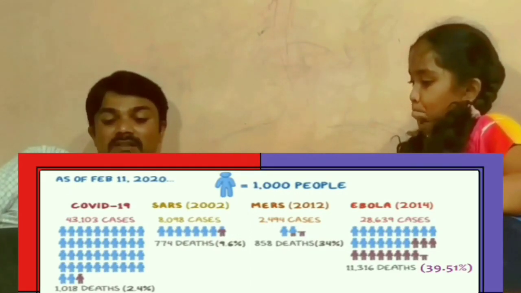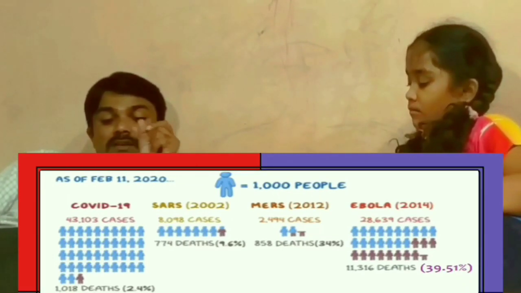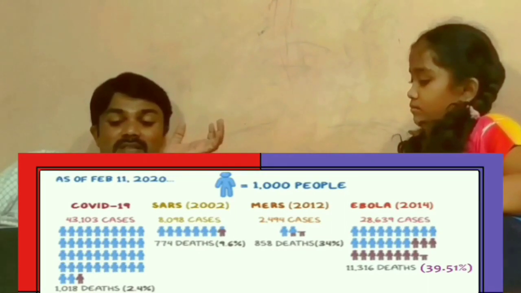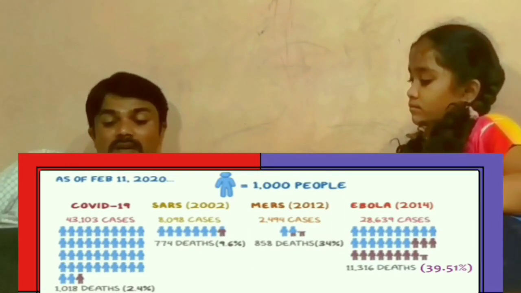Now see the death rate of the diseases. From Ebola 39.51%, from MERS 34%, from SARS 9.6%, and from COVID-19 only 2.4% were deaths. The average death rate of Ebola, MERS and SARS is 41.55%, but the COVID-19 death rate is only 2.4%.